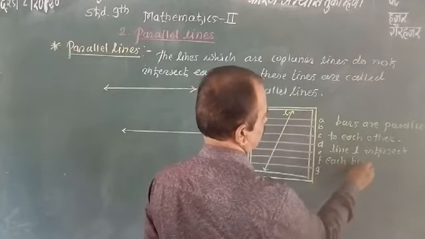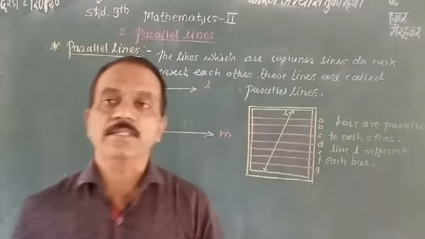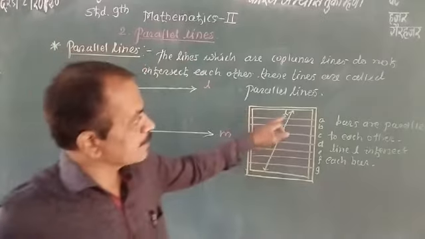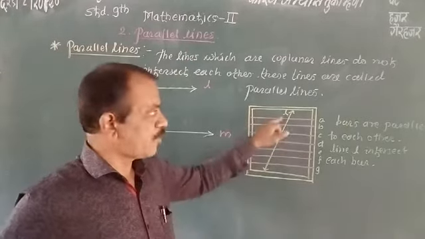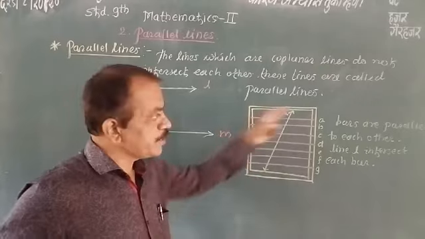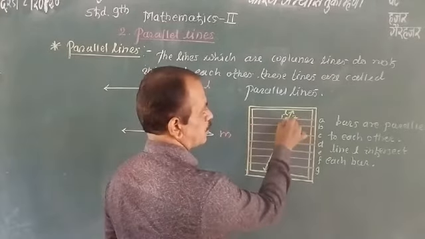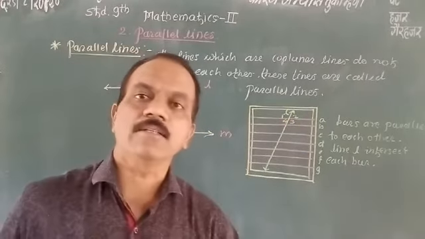Now this line intersects each bar at different distinct points, so angles are formed at each intersecting point of that line with each bar. That means there are 1, 2, 3, 4, and in this way angles are formed.